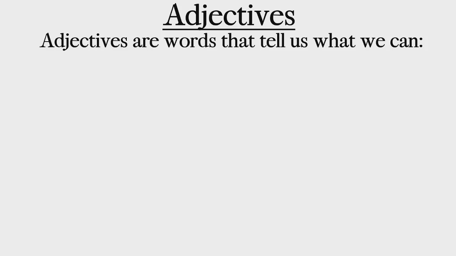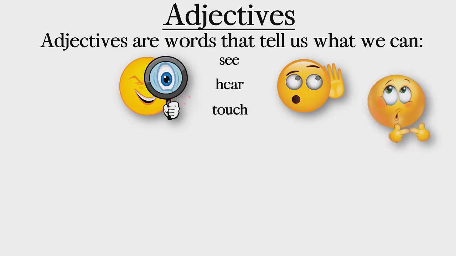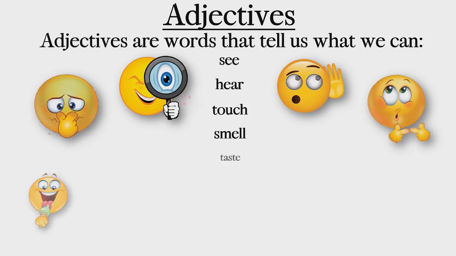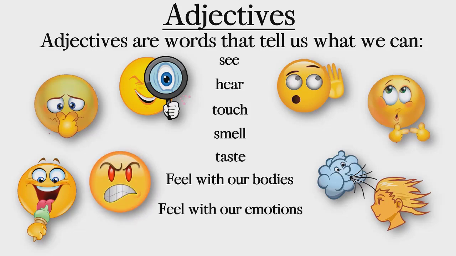So what are adjectives? Adjectives are words that tell us what we can see, what we can hear, what we can touch, what we can smell, what we can taste, what we can feel with our bodies. So here we can see that you can feel the wind. And how we feel with our emotions. Are we angry? Are we sad? Are we happy? These are adjectives.